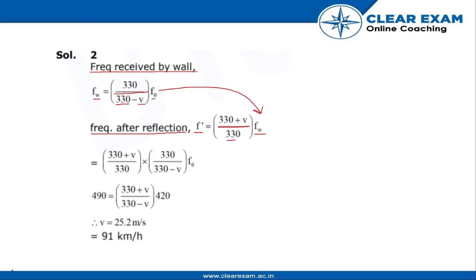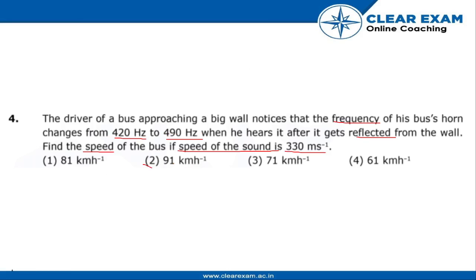So the frequency after reflection becomes 330 plus V upon 330 into 330 upon 330 minus V into F0, or 490 is equal to 330 plus V upon 330 minus V into 420. Therefore, the velocity of the bus becomes 25.2 meter per second, which is 91 kilometer per hour. So the correct answer is option 2.